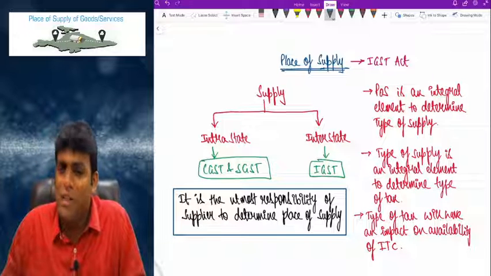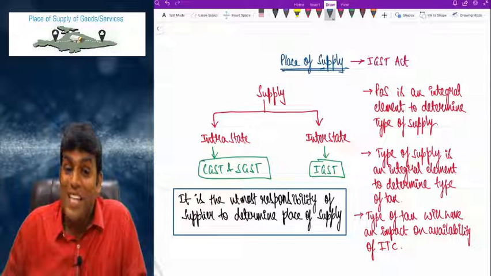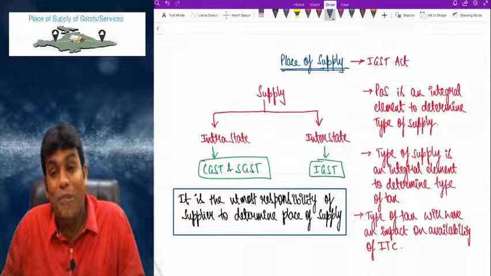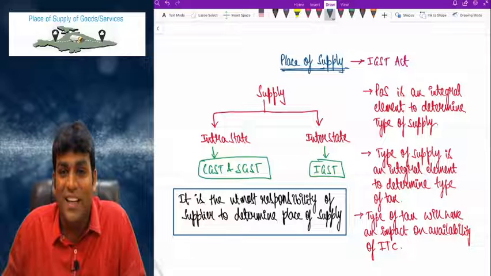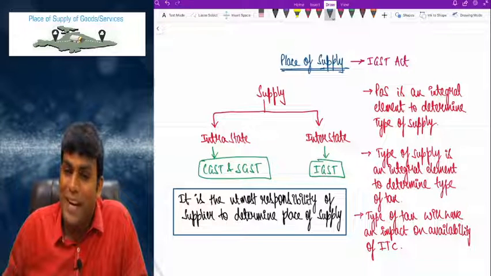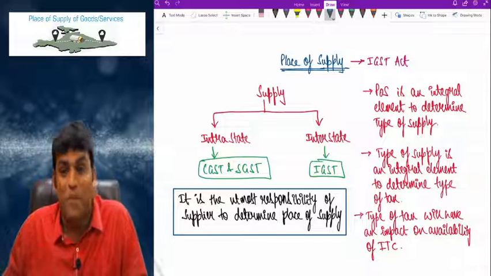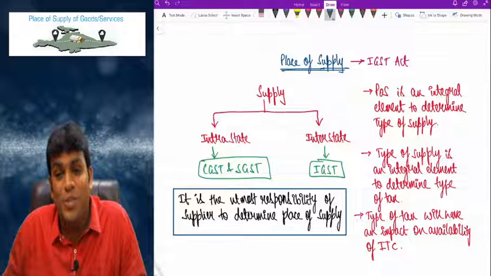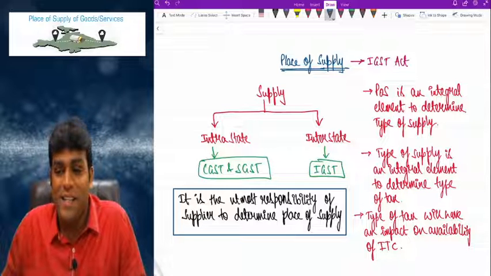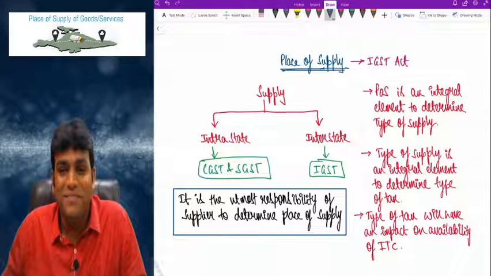In fact, I'll teach you one chapter called concept of tax invoice, credit note and debit note. In the chapter on tax invoice, I'll show you very clearly that in an invoice, in case of interstate supply, it is mandatory that you show place of supply. And even when I teach you the GST returns chapter, there also I'll show you that in returns, there is a column for place of supply.